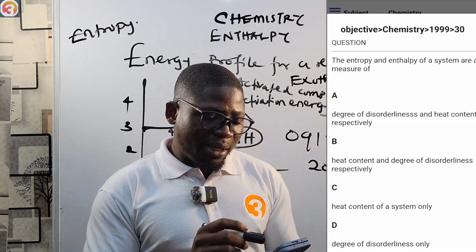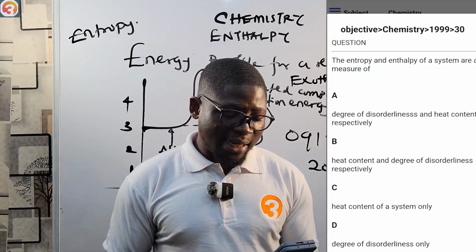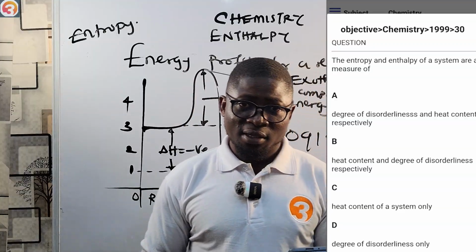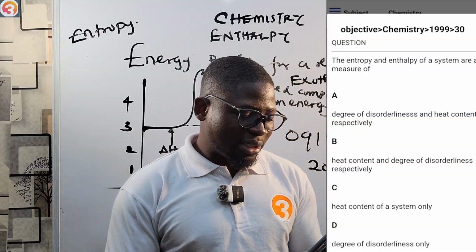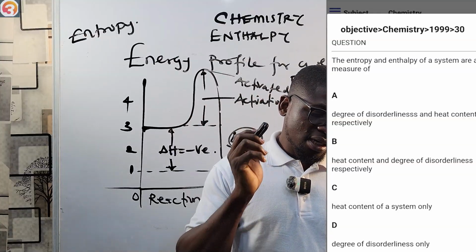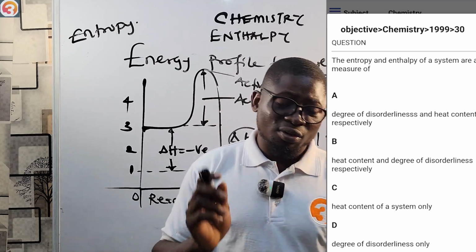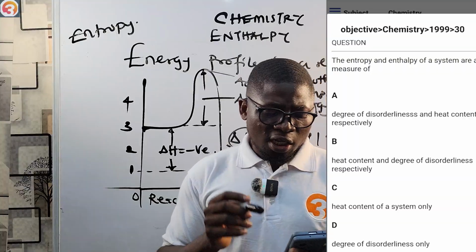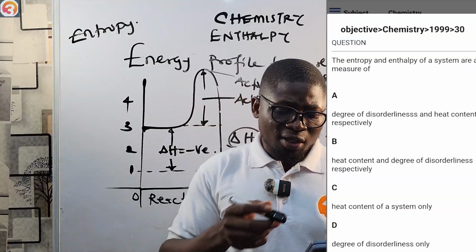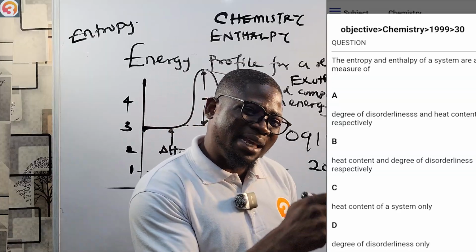They say the entropy and enthalpy of a system are a measure of A, degree of disorderliness and heat content respectively, which should be the correct answer. B, heat content and degree of disorderliness respectively. C, heat content of a system only. D, degree of disorderliness only. You can fail this question even if you know it, because if you choose B, you'll be wrong. They said the entropy and enthalpy, not the enthalpy and entropy.